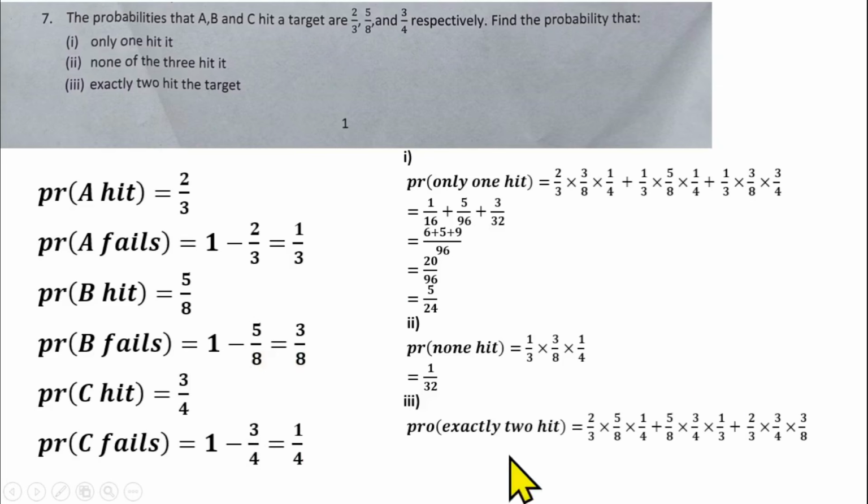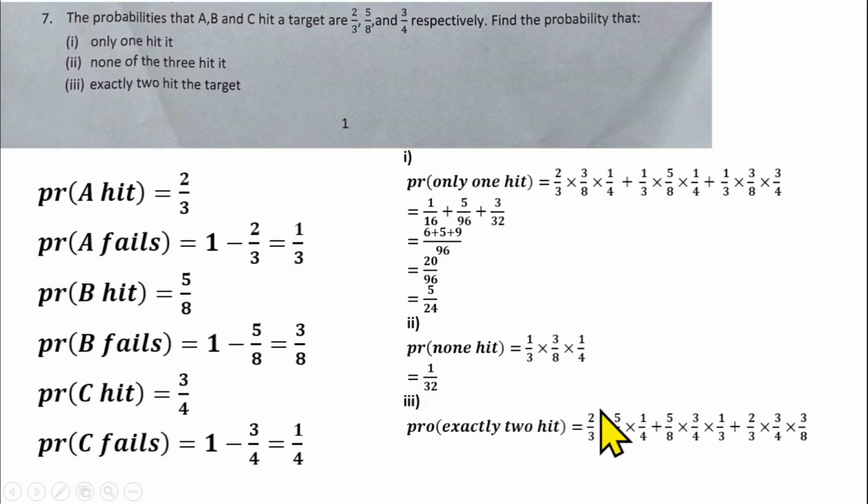So that means I'll be having the probability that A hit the target, B hit the target, but C failed to hit the target, or the probability that B hit the target, then C hit the target, but A failed to hit the target, plus the probability that A hit the target, C hit the target, but B failed to hit the target. Those are the options that we can get.